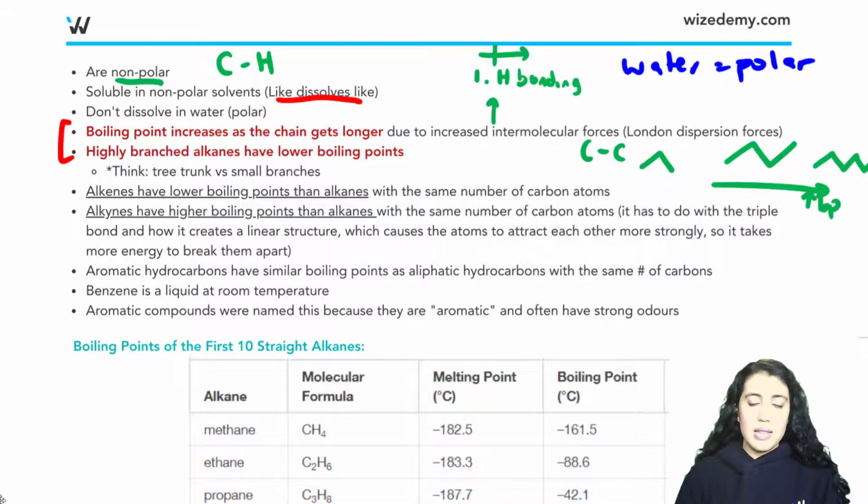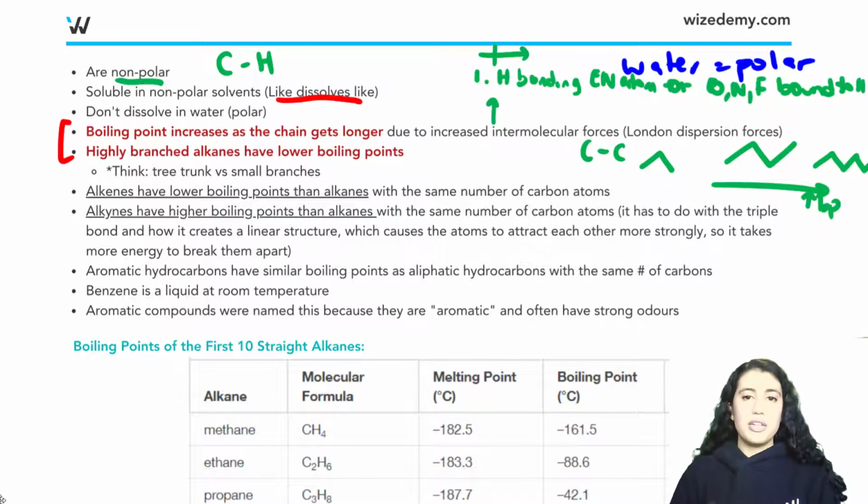That is when you have an electronegative atom like oxygen, nitrogen, or fluorine bound to hydrogen. Anytime you have those situations, you have hydrogen bonding. Now here we just have carbons bound to hydrogens. A carbon is not an electronegative element like fluorine, oxygen, or nitrogen, so we don't have hydrogen bonding.